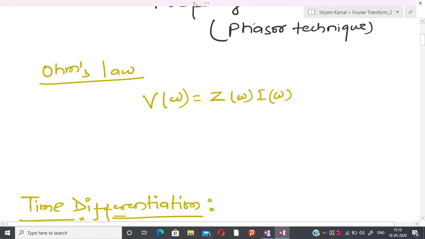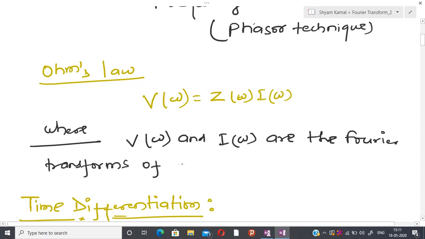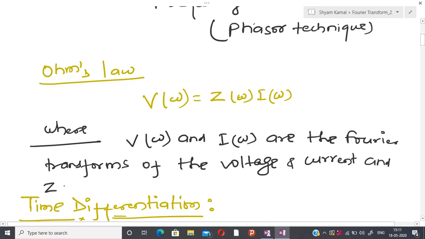In this particular Ohm's law, V(omega) and I(omega) are the Fourier transforms of the voltage and current, and Z(omega) is the impedance.